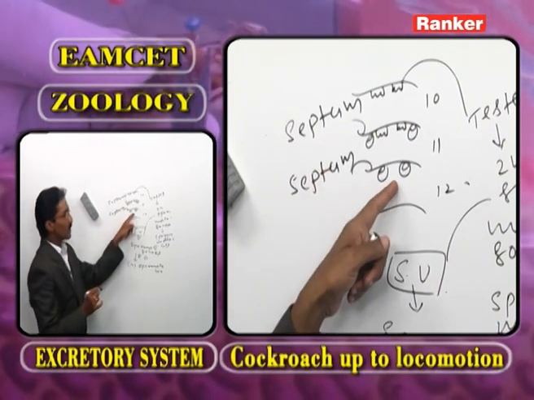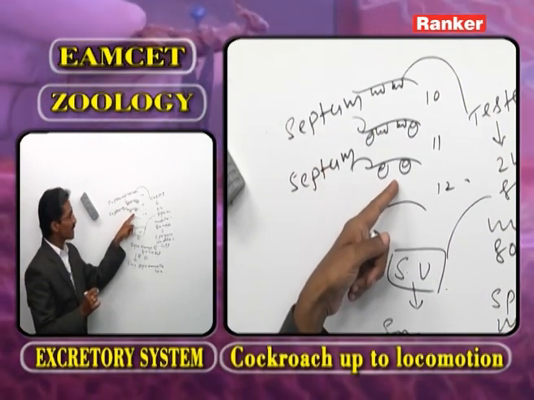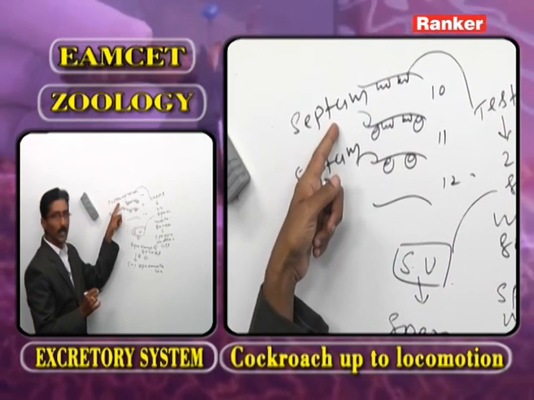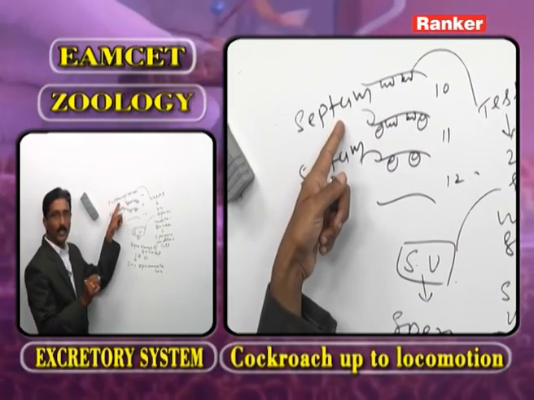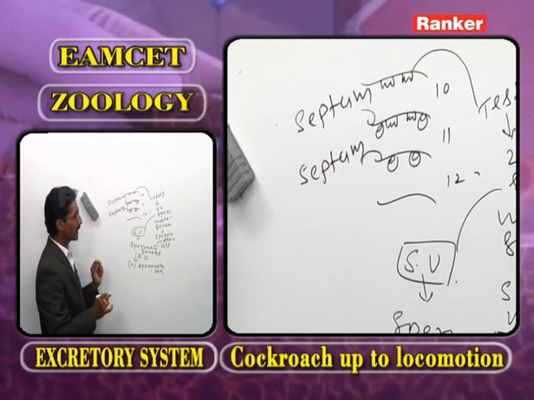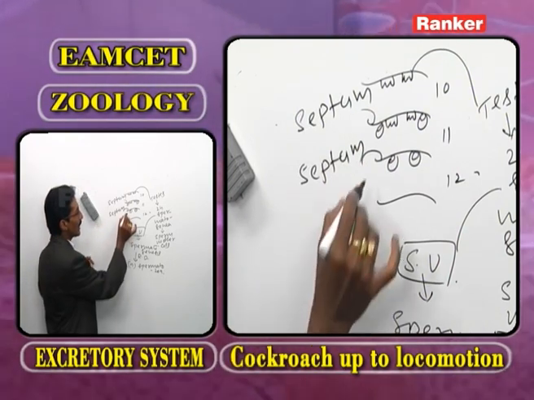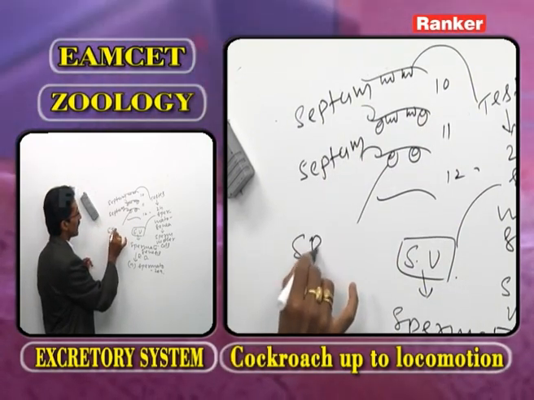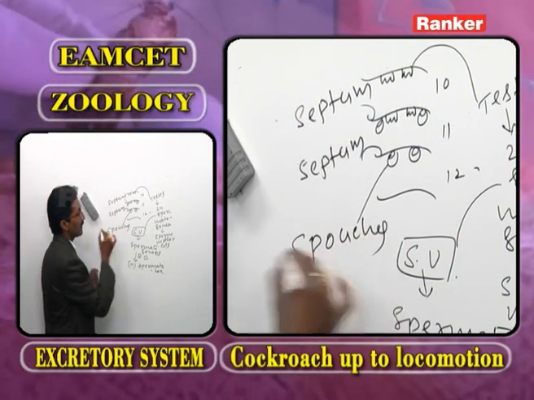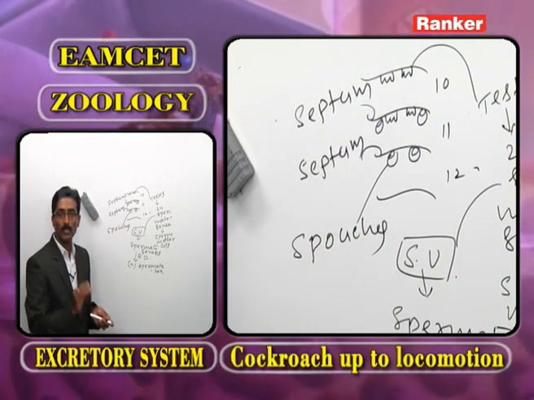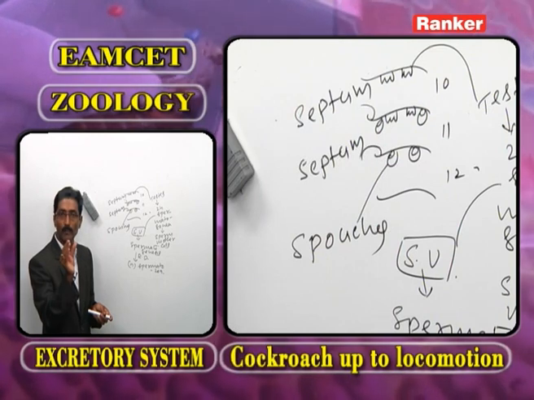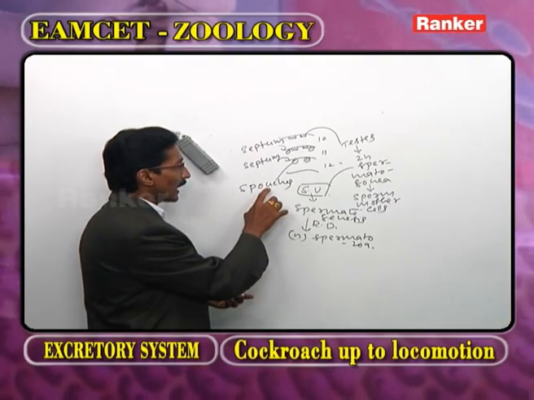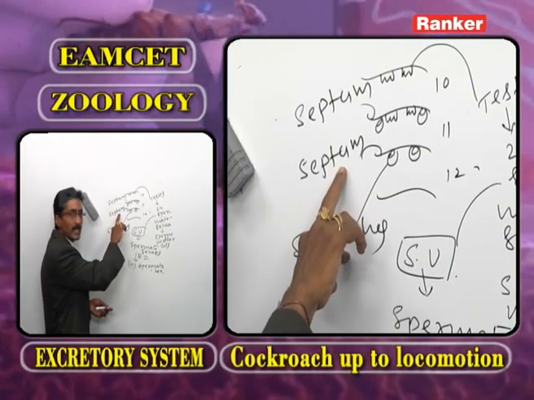Now, as we observe, the seminal vesicles arise from the septum of the corresponding segment. So, seminal vesicles are also called the septal pouches. Why are they called septal pouches? They develop or arise as pouches from the septum.